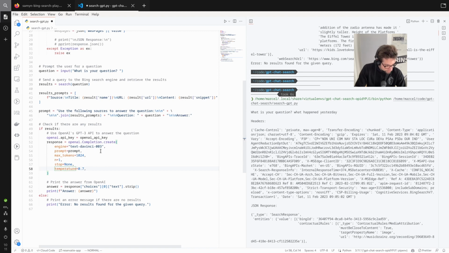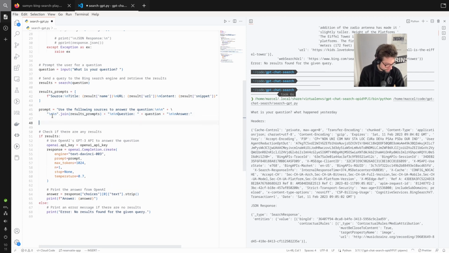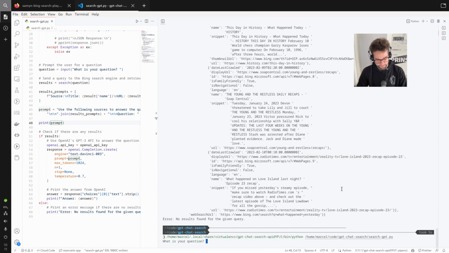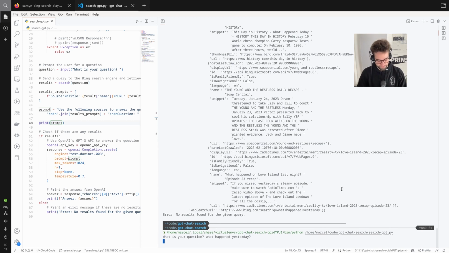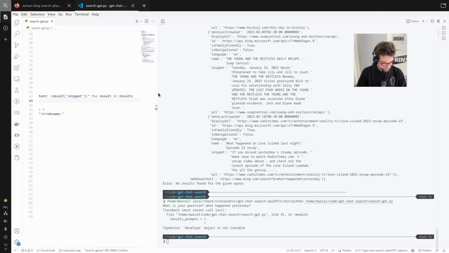Okay, so we have the search. Cool. Actually, I want to print the prompt here because I don't know if it's good. I don't know if it's going to work. Let's see here. So, okay, what happened yesterday? NoneType object is not iterable. That's interesting. What did I do wrong here?